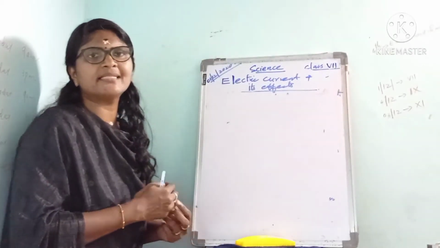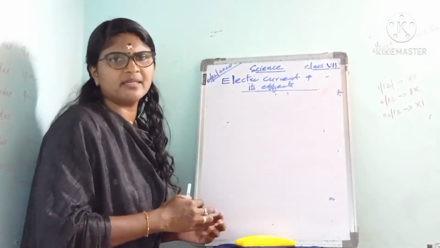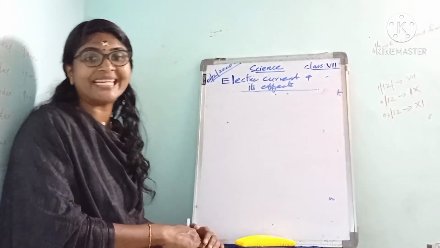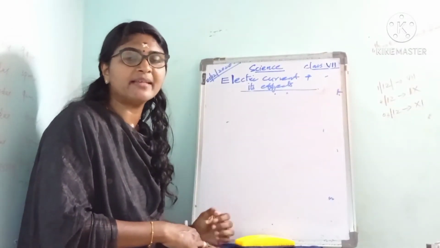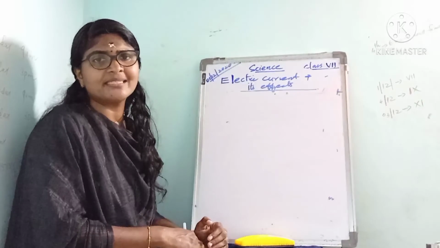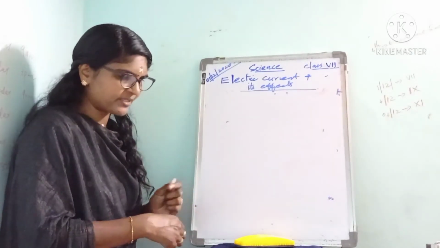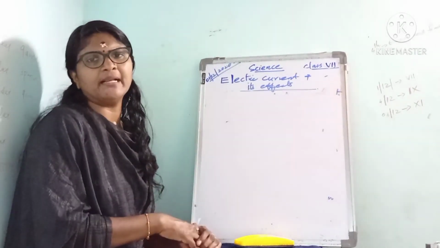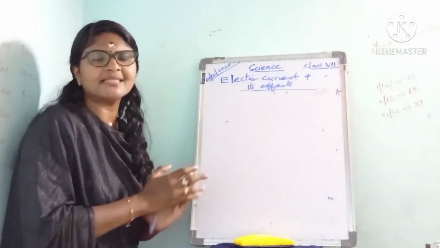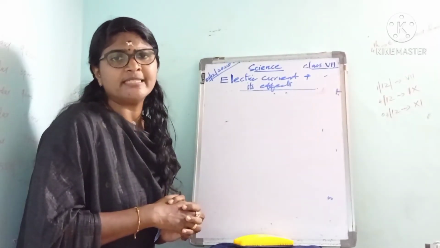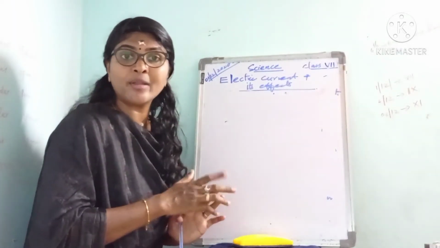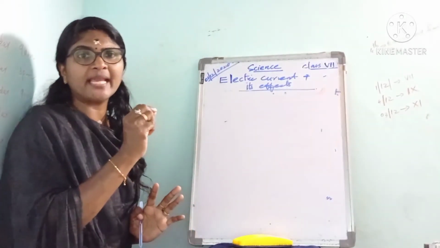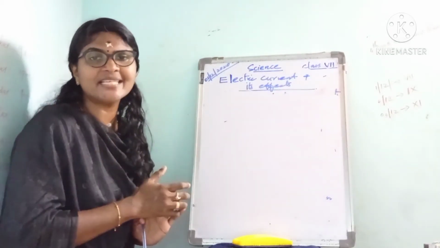Torches, transistors, cameras, TV remotes, and some toys work on electric cells. These devices or appliances actually use electric cells. Every cell has a positive and a negative terminal. These terminals are printed on each cell.